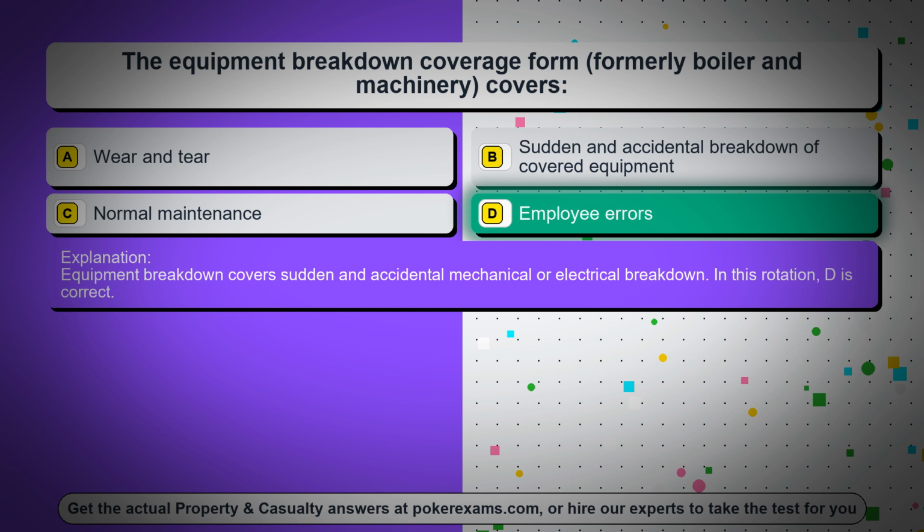Equipment breakdown covers sudden and accidental mechanical or electrical breakdown. In this rotation, D is correct.